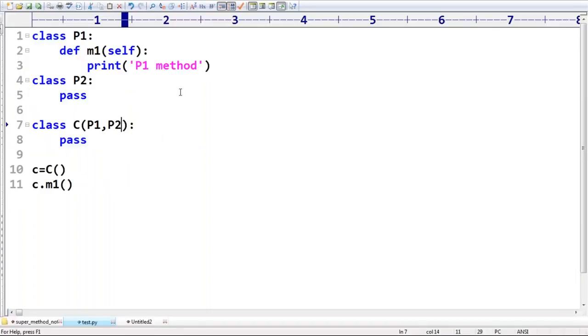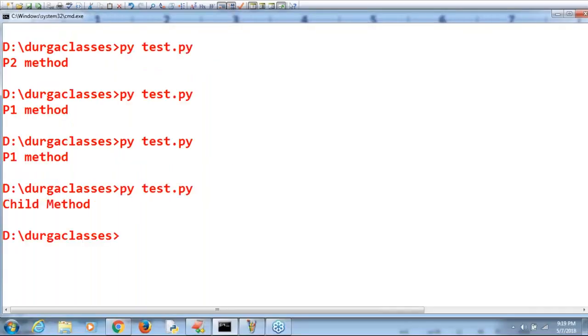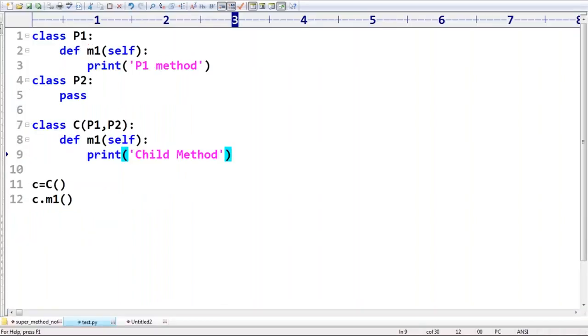But all this comes into play only if the child class does not have the M1 method. Suppose the child class has the M1 method. Then who is going to get the chance? The child method is always going to get the chance. Then what is the need of the parent? Hey, better to call my own method rather than bringing it from the parent. The child method will by default come into the picture. Any doubt? Saujanya? Yes, Omkar. Are you in a position to understand, right? So the child is always going to get the chance.